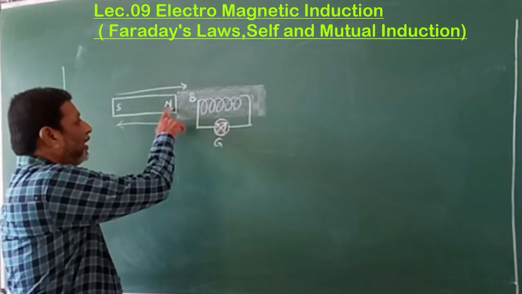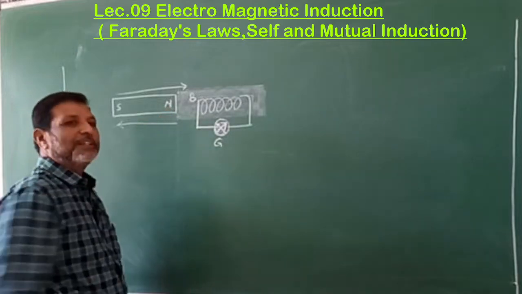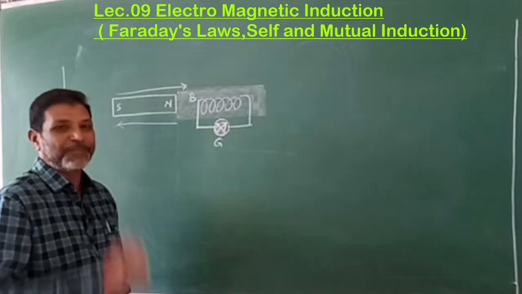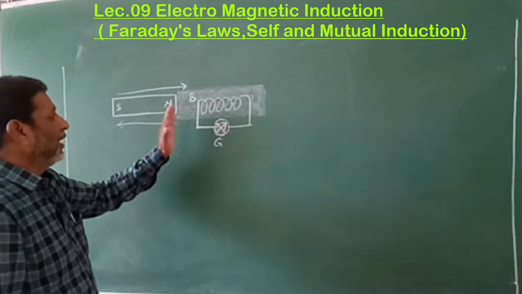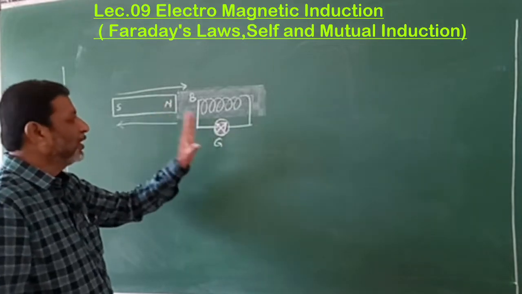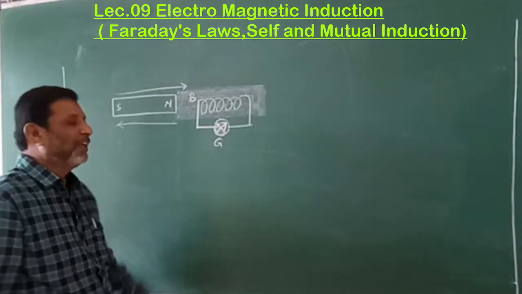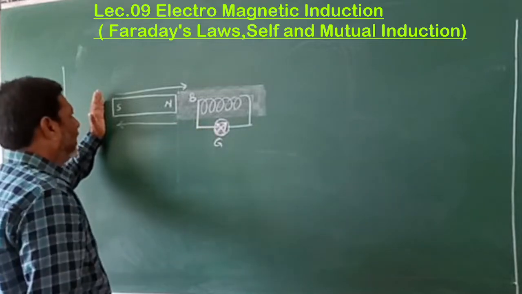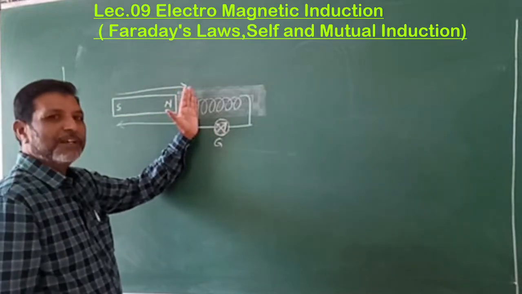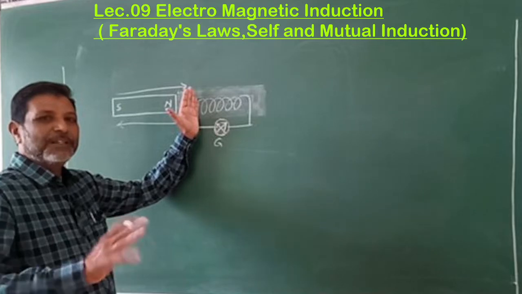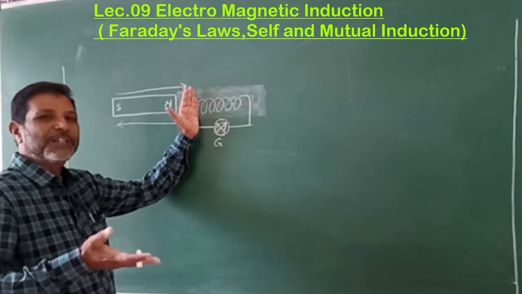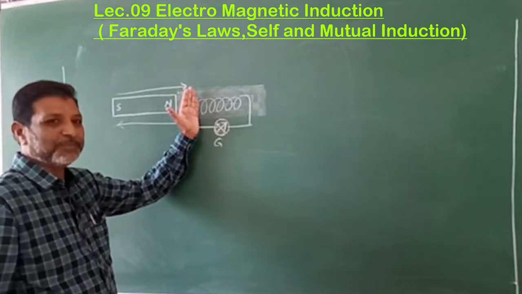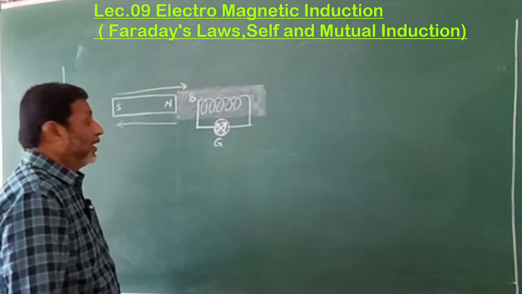Whatever magnet is used here, that magnet should not be at rest, it must be in motion. Because when both are at rest, it was found that there is no deflection, meaning there is no current. When this magnet is taken away, there is a deflection, and when it is brought closer, again there is a deflection, but the direction of deflection is opposite, meaning the direction of the current produced is opposite. That is one thing.